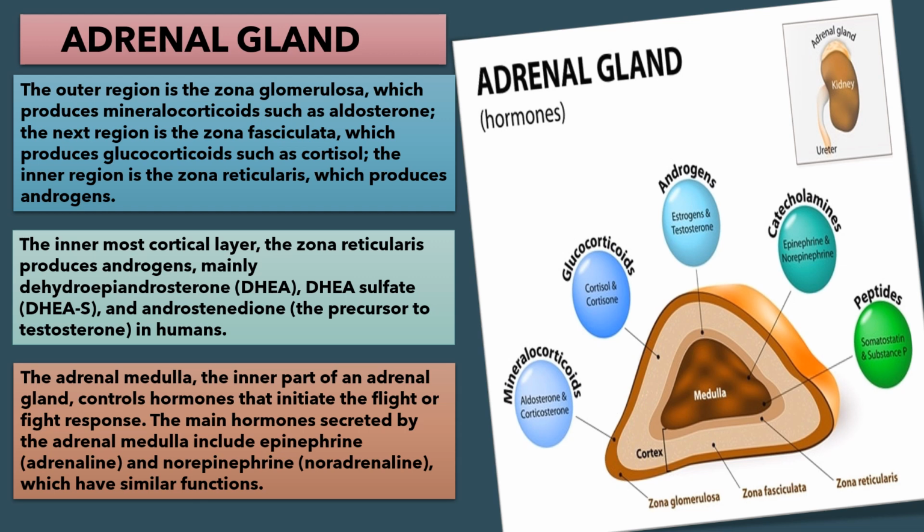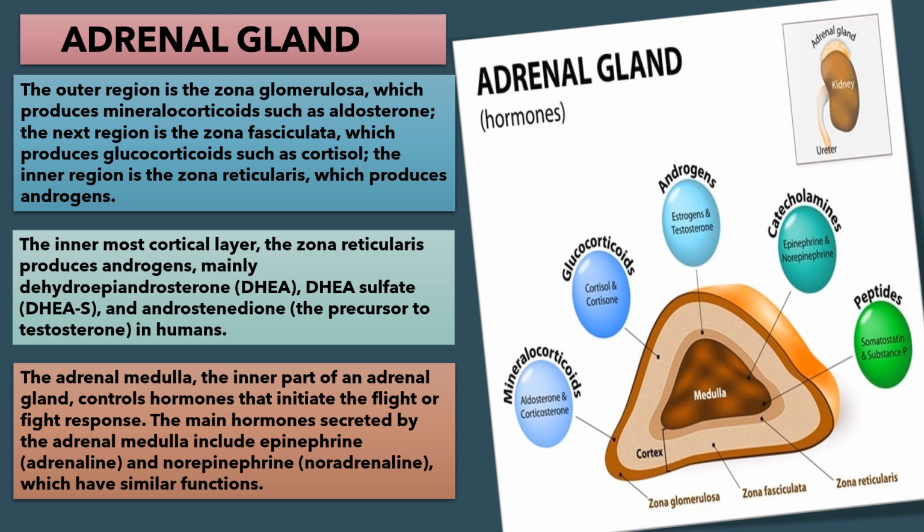The outer region of the adrenal gland is the zona glomerulosa, which produces mineralocorticoids such as aldosterone. The next region, you can see in the diagram. The outermost region is zona glomerulosa, which produces mineralocorticoids, which include aldosterone and corticosterone. Now the next layer is zona fasciculata.